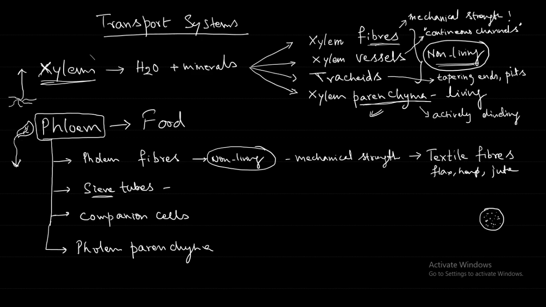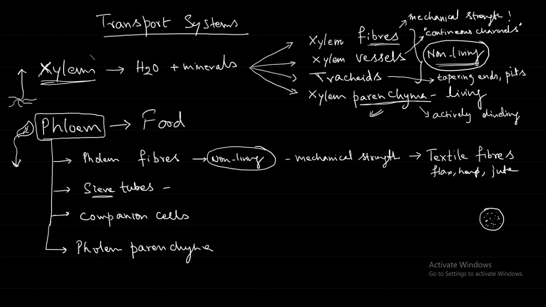Some cells may not have a nucleus. Exceptions are there, like RBC in our body. Red blood cells also don't have a nucleus. So some cells may not have a nucleus, but that does not mean that they are not living. So this sieve tube is another very excellent example.